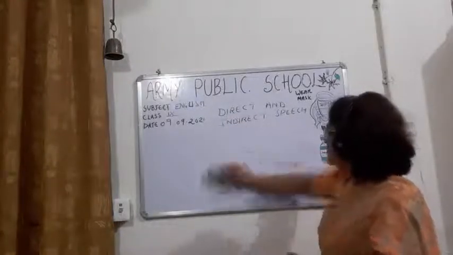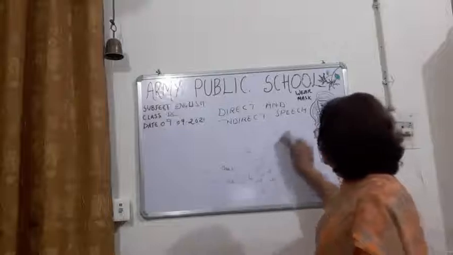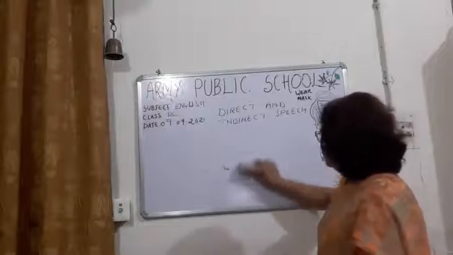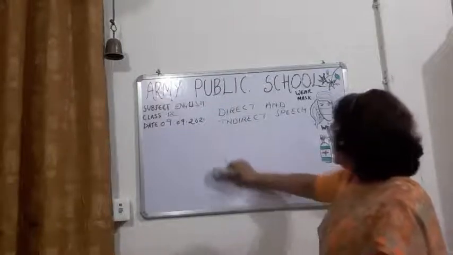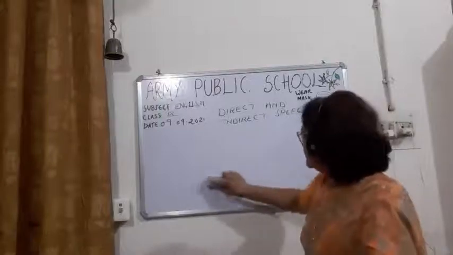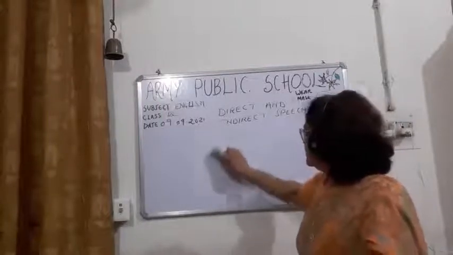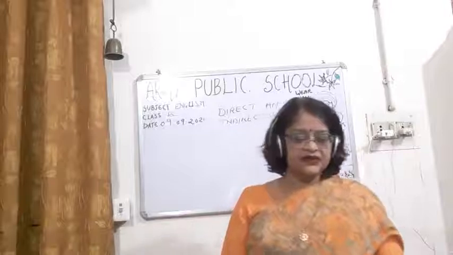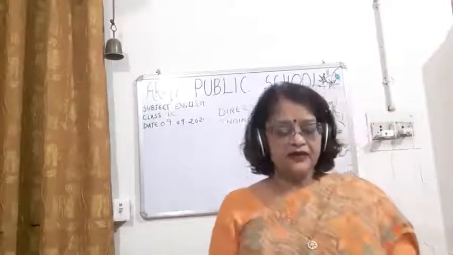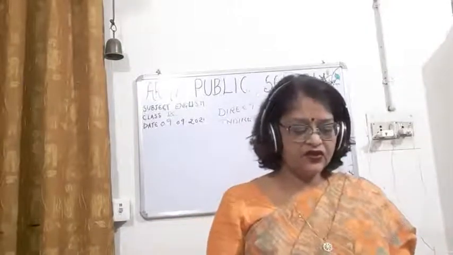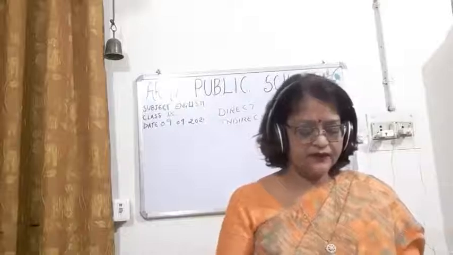Remember this thing. If the third person is there inside the inverted comma, then there will be no changes.